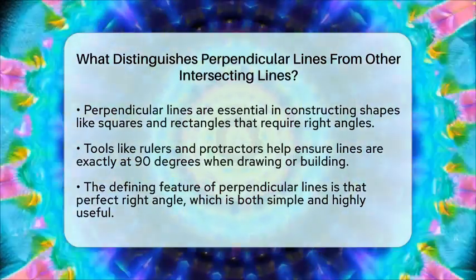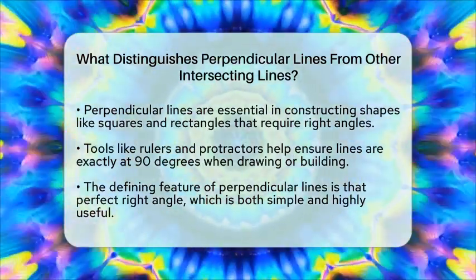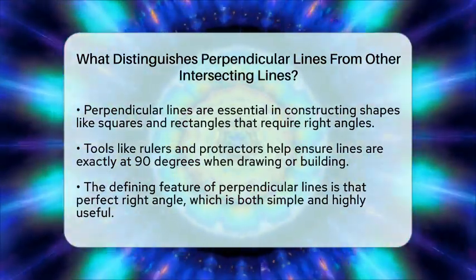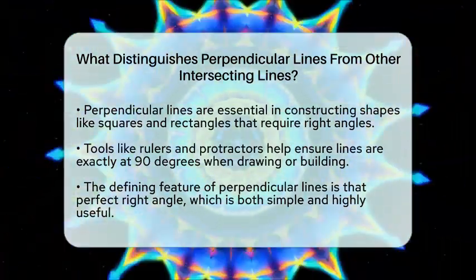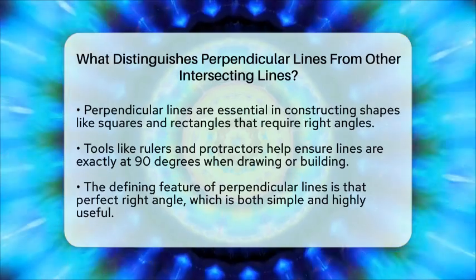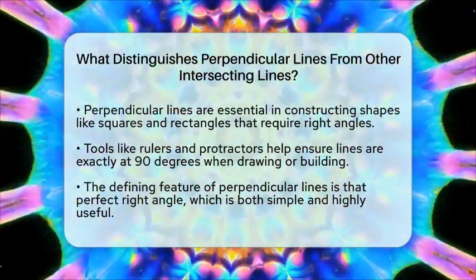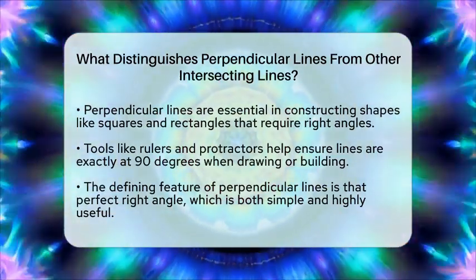Perpendicular lines are very important in shapes like squares and rectangles. They help us build right angles, which are essential for many geometric shapes. When drawing or constructing shapes, tools like a protractor or a ruler help us make sure the lines are exactly 90 degrees.